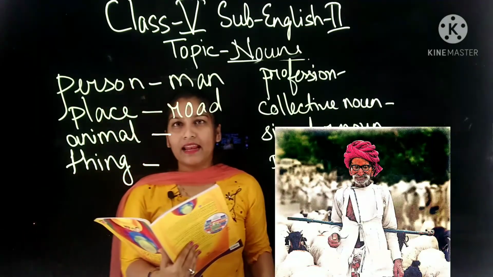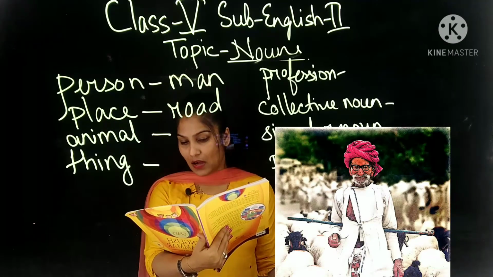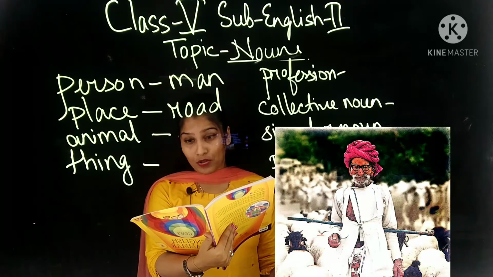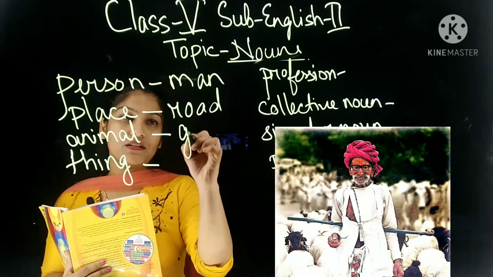Okay. Next, animal. What animal can you see? You can see many animals, right? You can see cows. Next, sheep also. Goat. Yes. So you can write any animal. So I have written goat. Okay.